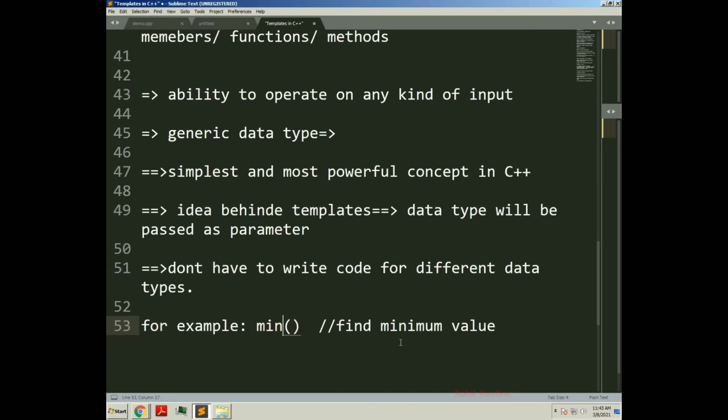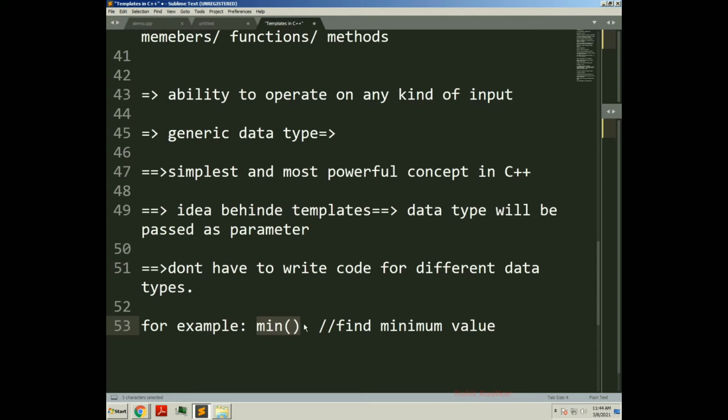This min function will be able to find different kinds of minimum values: integer value, float value, double value, etc. The same function will be able to operate on different data types. So what advantage will we achieve? Code reusability. Redundant code will get reduced.